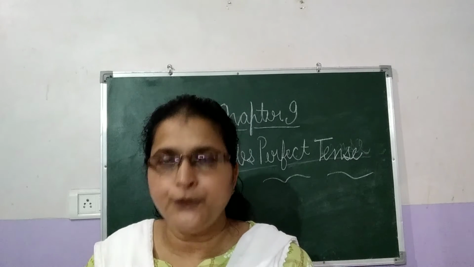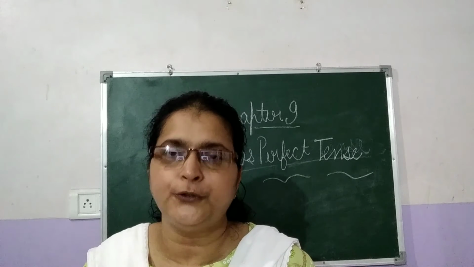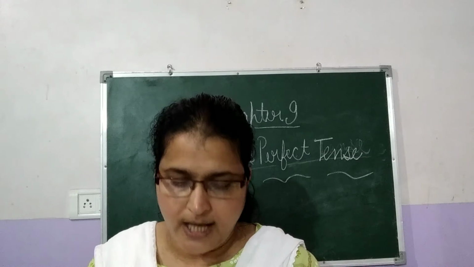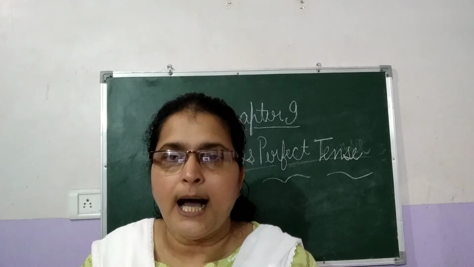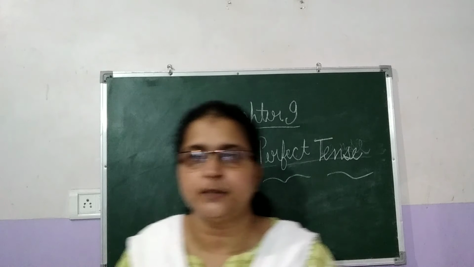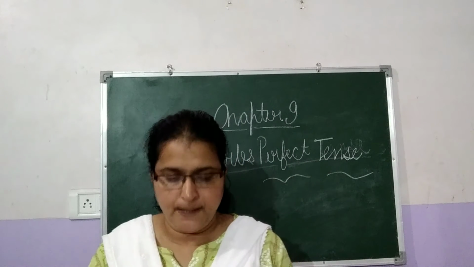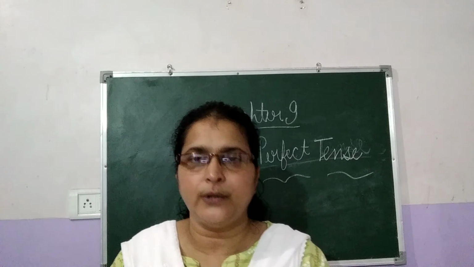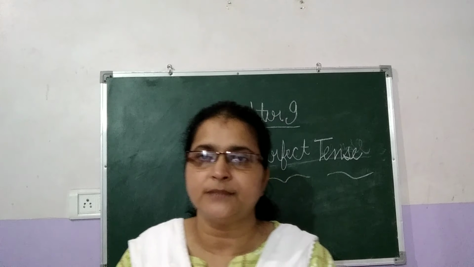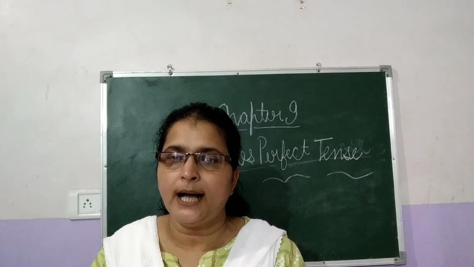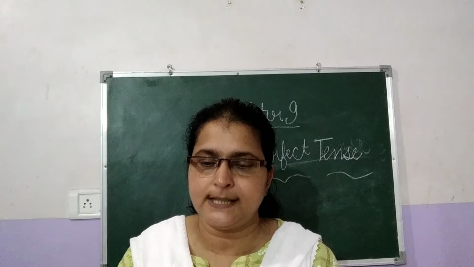So how to form the past perfect tense? Had plus third form of the verb. Okay, had spoken, had eaten. Had plus third form of the verb. That is the format of the past perfect tense. Here is one sentence I can give you as an example. I remembered that we had spoken before. Had spoken. Had plus third form of the verb we use in the past perfect tense.